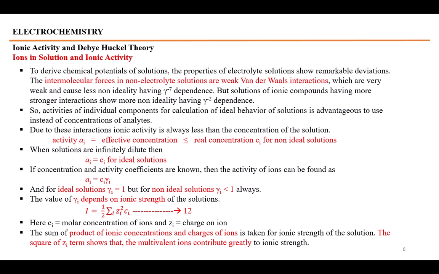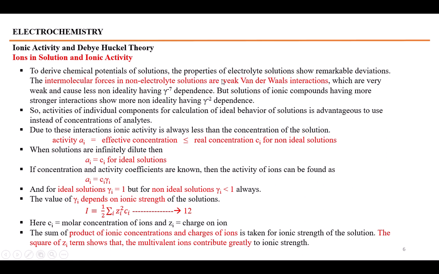We talked about at the start of the lecture that whenever we talk about solutions of electrolytes, there are remarkable deviations due to intermolecular forces. In non-electrolyte solutions, there is a deviation from the ideality of the solutions.